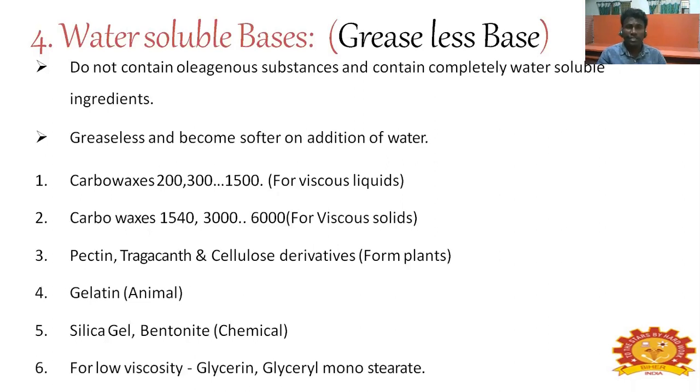Water soluble bases, grease-less bases that do not contain oleaginous substances, contain completely water-soluble base ingredients. Greaseless and become softer on addition of water. Carbowaxes 200, 300, 1500 are viscous liquids. Carbowaxes 1540, 3000, 6000 are viscous liquids. Pectin, tragacanth, and cellulose derivatives from plants, gelatin from animals, silica and bentonite from chemicals. For low viscosity, glycerin and glyceryl monostearate.